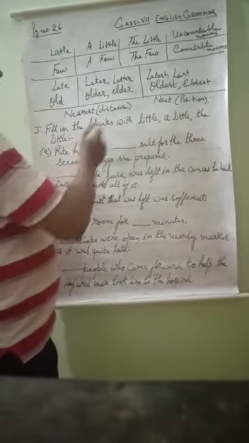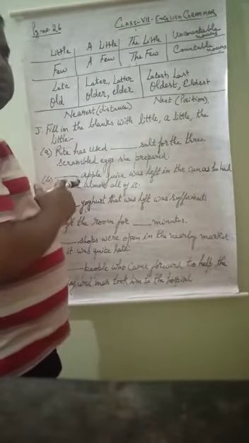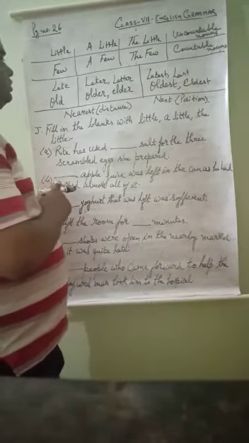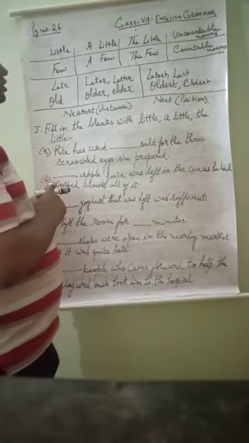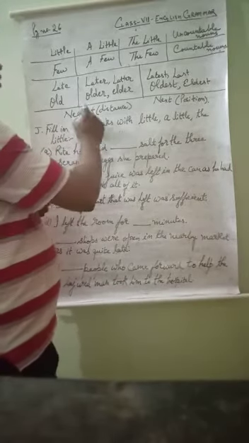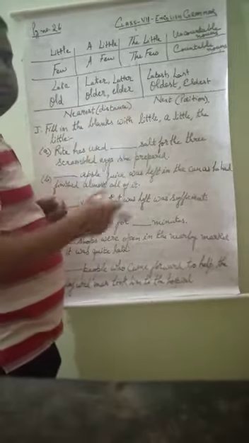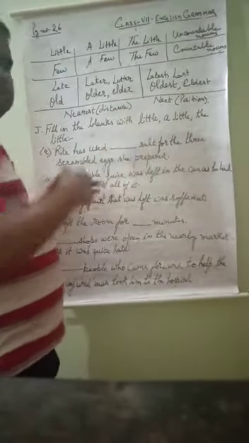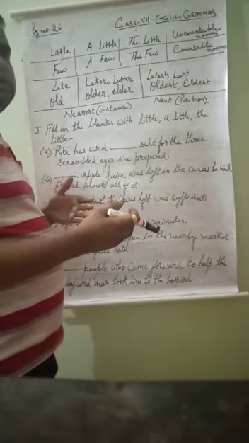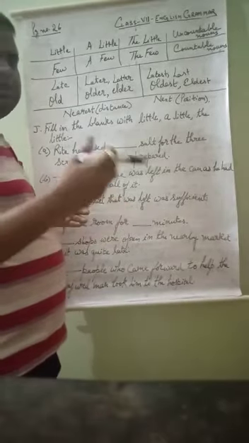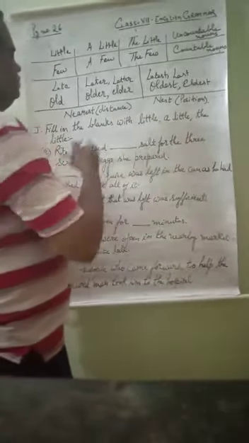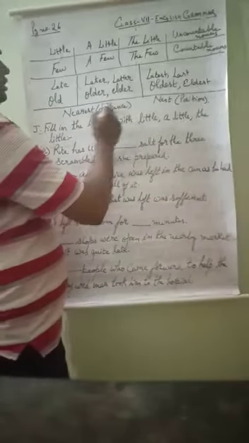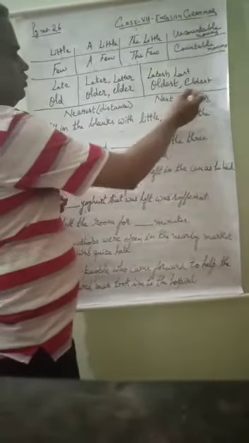In the same way, nearest. If I say the nearest hospital to my house is Sri Ram Hospital, nearest is for distance. Nearest means closest, and next just denotes position. Ramesh's house is next to my house. Next means position. So nearest denotes distance and next denotes position.